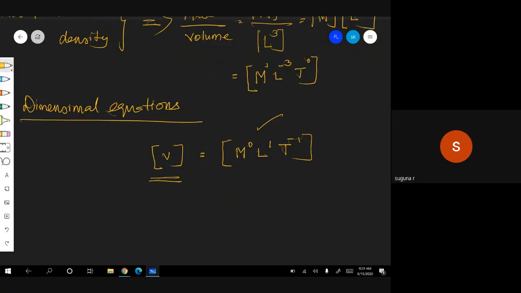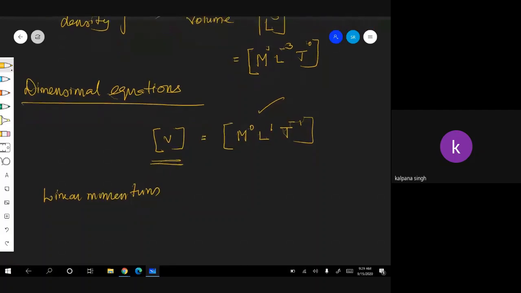Now I will ask you, what is the dimensional formula for momentum, linear momentum? What is linear momentum? Mass into velocity. How to represent linear momentum usually? P, ma'am. Small p. Correct? Linear momentum is mass into velocity.